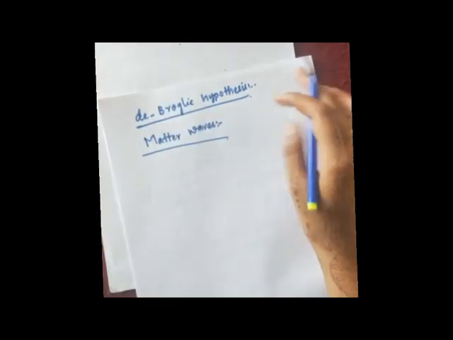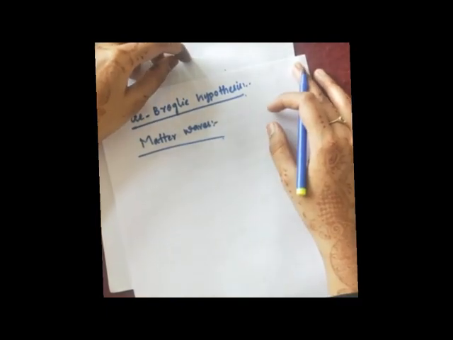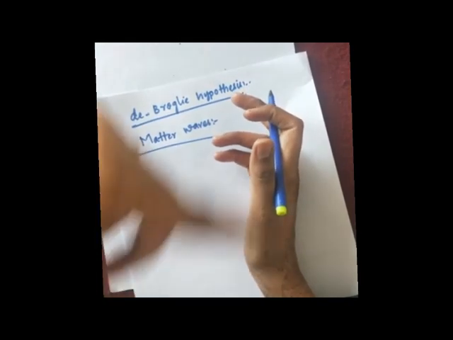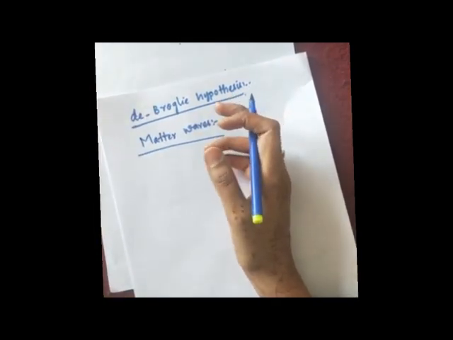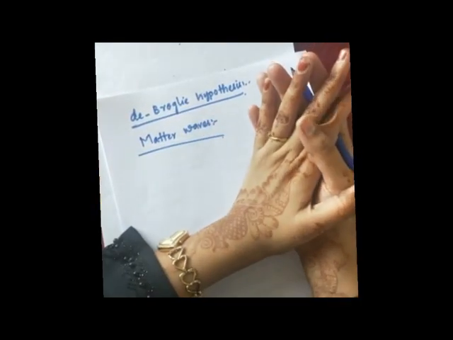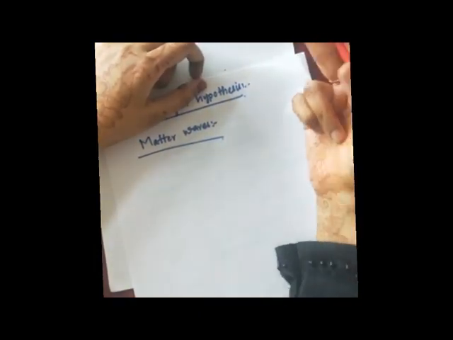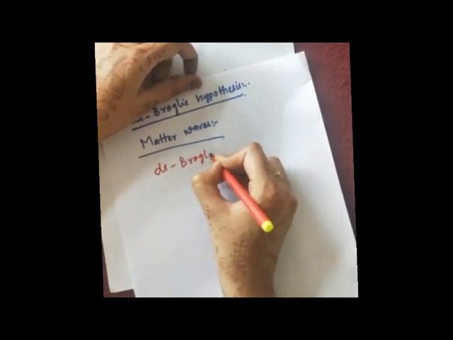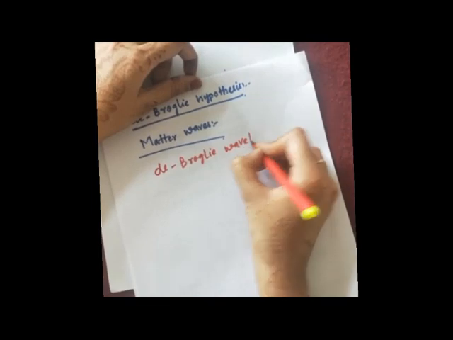Matter waves are also called de Broglie waves. These are the waves which are associated with moving material particles. If there are some moving material particles, they are in motion, then the waves associated with them are called matter waves or de Broglie waves. And the wavelength associated with those moving material particles is called the de Broglie wavelength. What are matter waves? The waves associated with moving material particles.